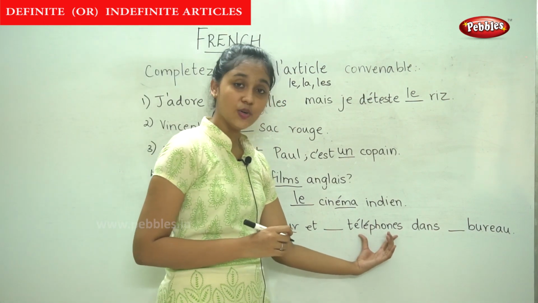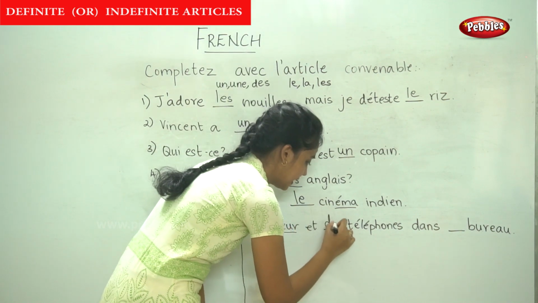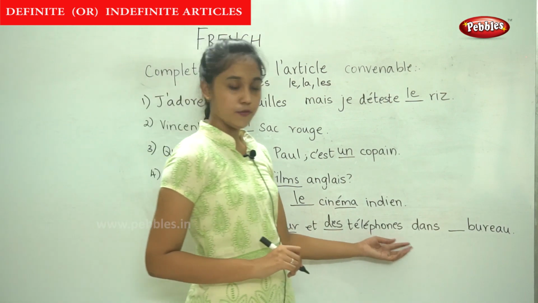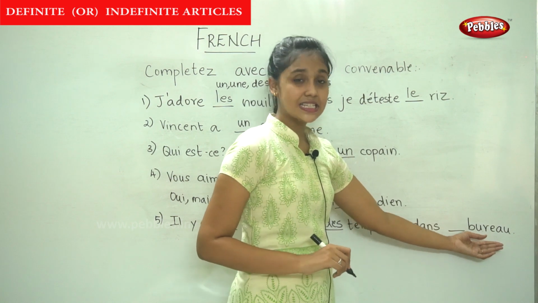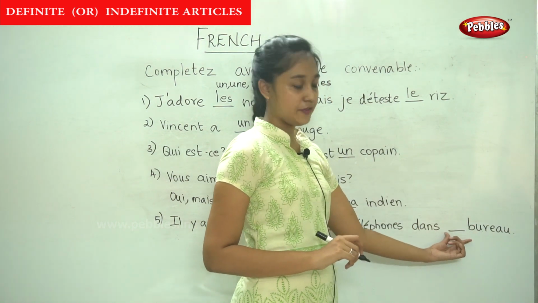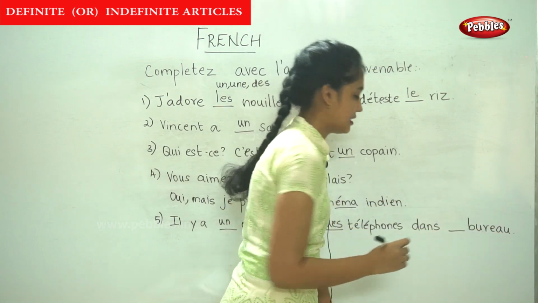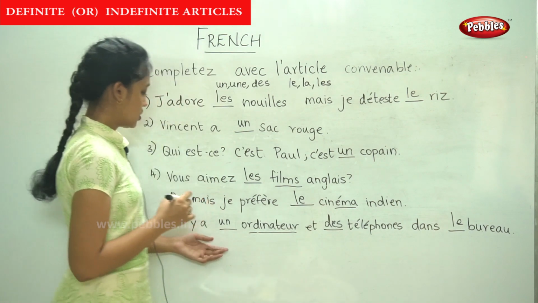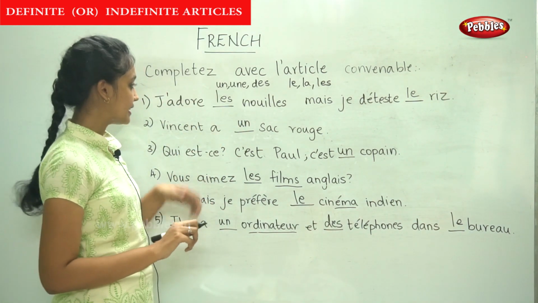Now this noun is in the plural form, so we write des. Et des téléphones dans dash bureau. Here we need to fill in the definite article, and the noun is masculine. So dans le bureau. So this is how we fill in the definite and indefinite article.